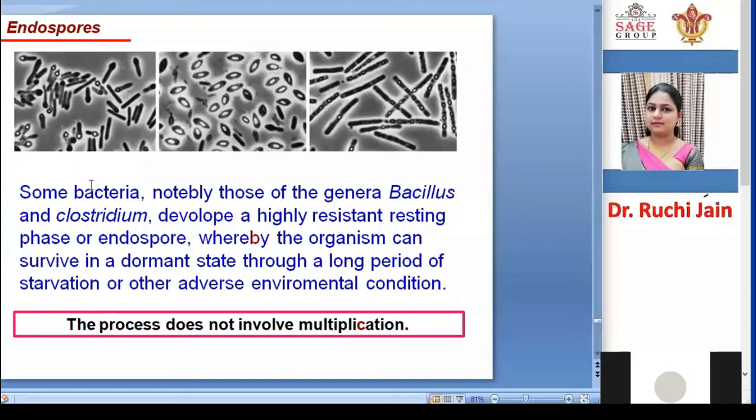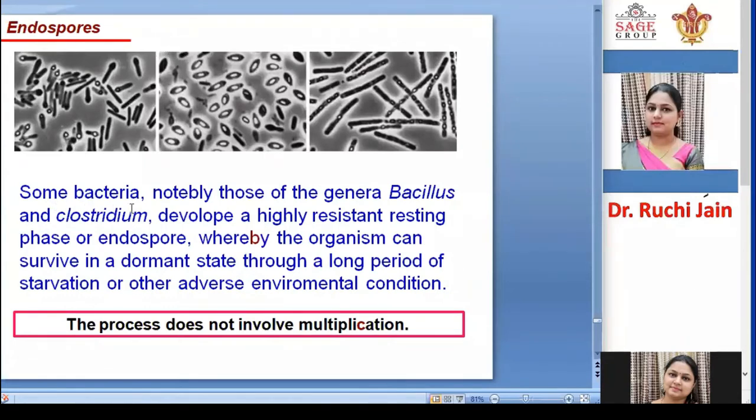So bacteria form endospores when environmental conditions do not suit them, for the protection of themselves.